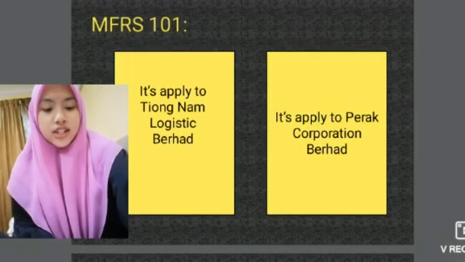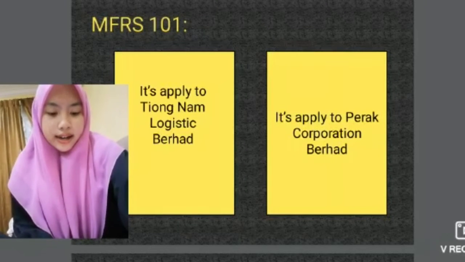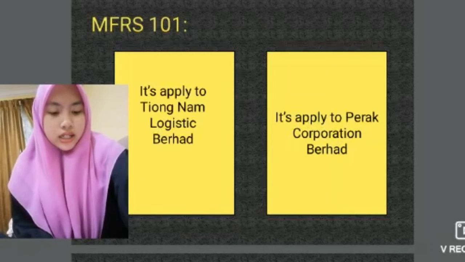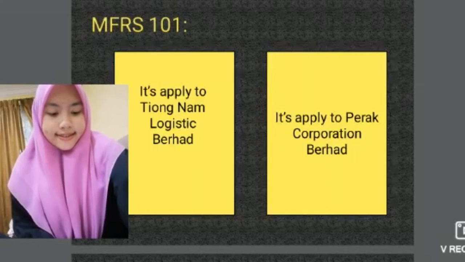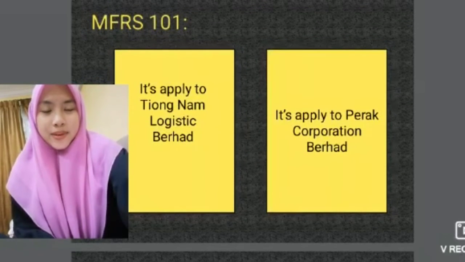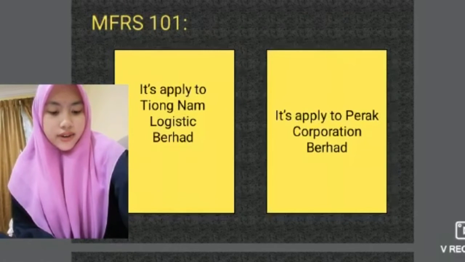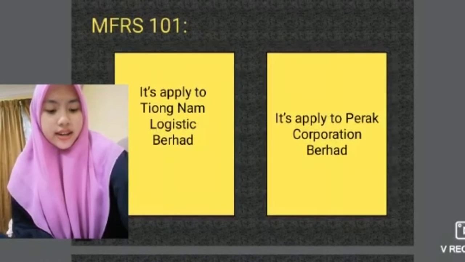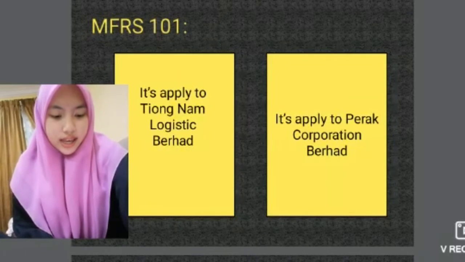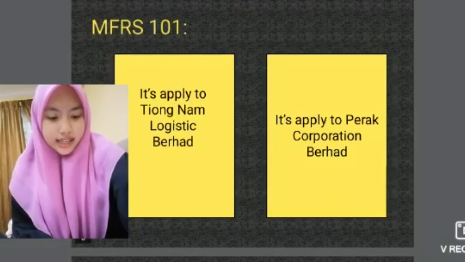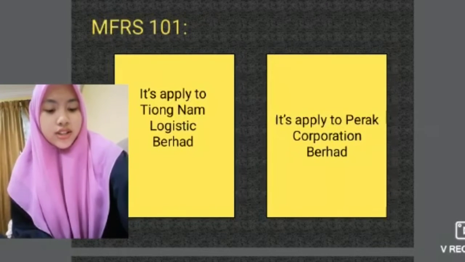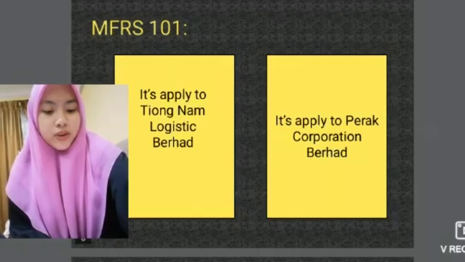Thus, the financial statement is easily read and full of information, because it was done by following how the financial statement should be done, and using the right underlying principles, which are materiality, aggregation, consistency, and all. Perak Corporation Berhad also presented their financial position with all of the information and accurate disclosure in the policy. Thus, the financial statement could be trusted, and it showed that all of the shareholders could rest assured because the company was gaining profit.